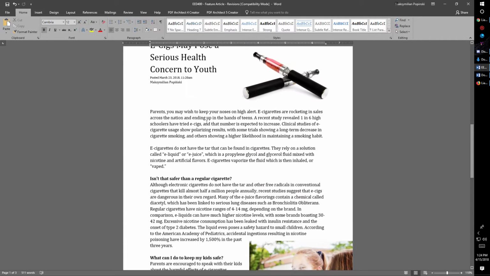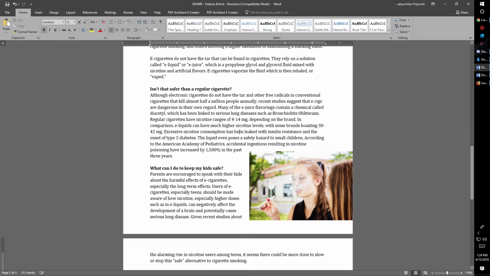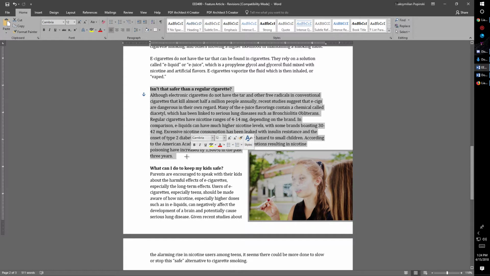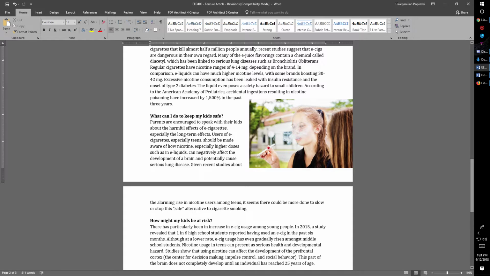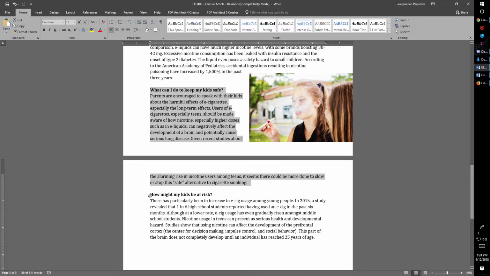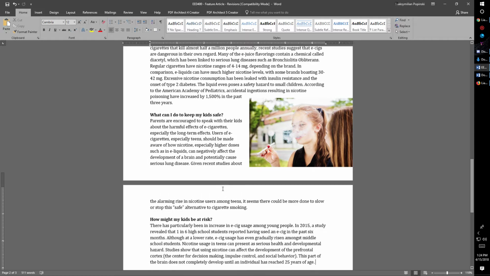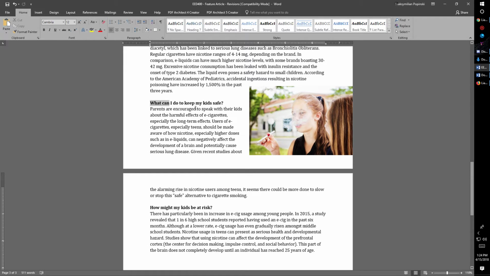Now, right off the bat, what I see here is that, remember, we're addressing whether or not our article flows in a logical and comfortable way, and here's the problem. This right here talks about the dangers of e-cigs. This second paragraph asks, what can I do to keep my kids safe? And then this third paragraph asks, how might my kids be at risk? Logically, you'd assume that a parent would ask, what can I do to keep my kids safe, after they learned about the potential developmental effects of nicotine in young people.